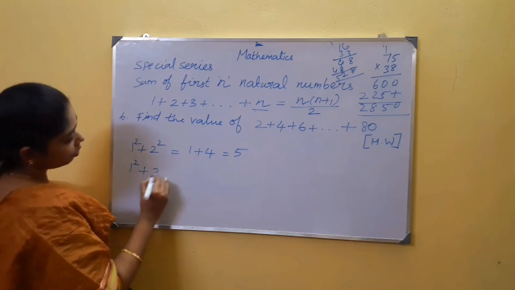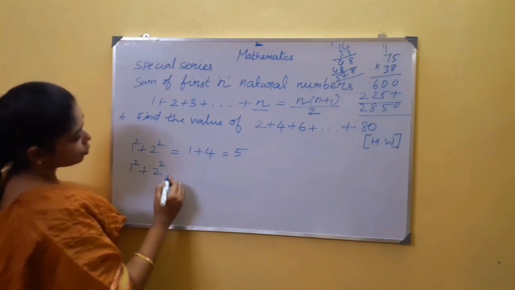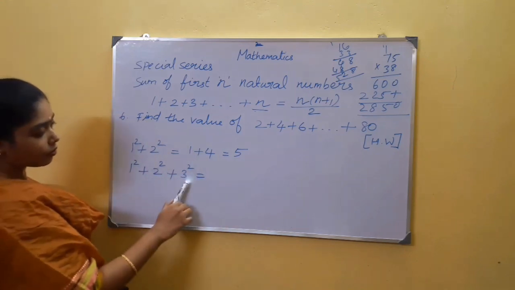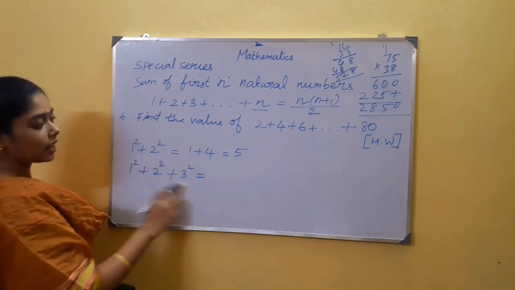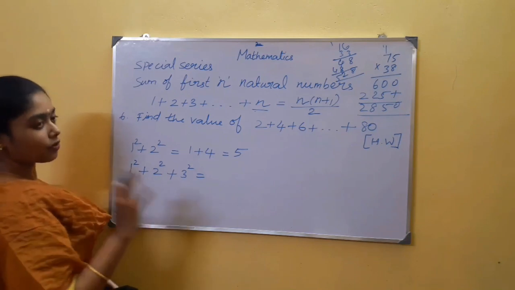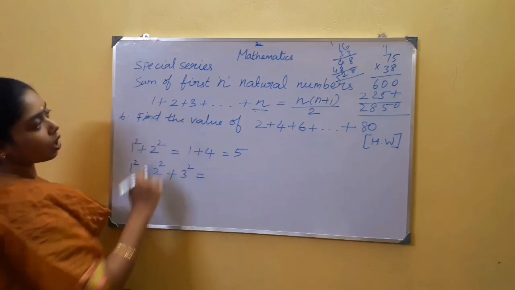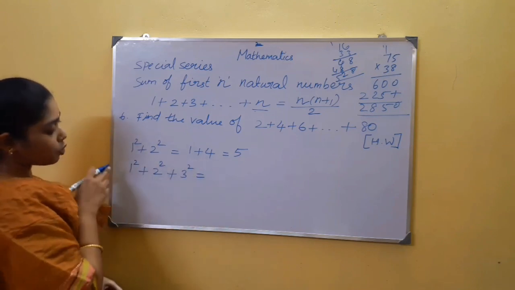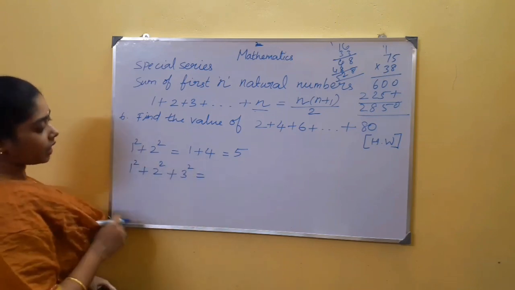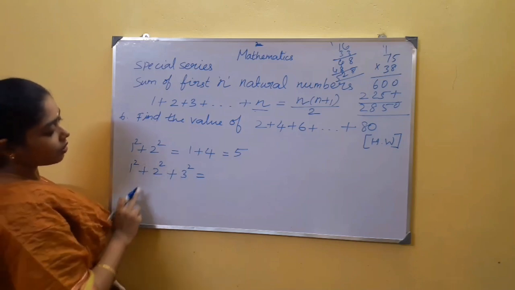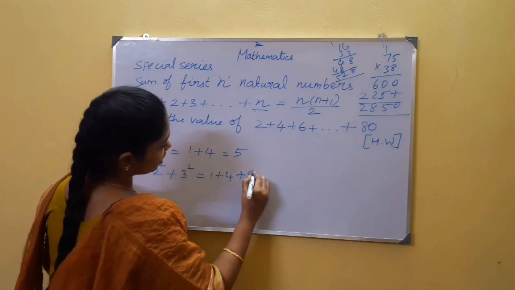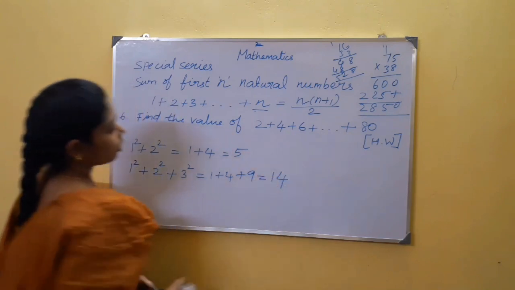Now, what is the value of 1 square plus 2 square plus 3 square? This is the sum of squares of the first 3 natural numbers. We can't say the sum of squares of 3 natural numbers. This special series formula is completely based on first natural numbers; it is supposed to come from 1. So, the sum of squares of the first 3 natural numbers is 1 plus 4 plus 3 square is 9, and this value is 14.